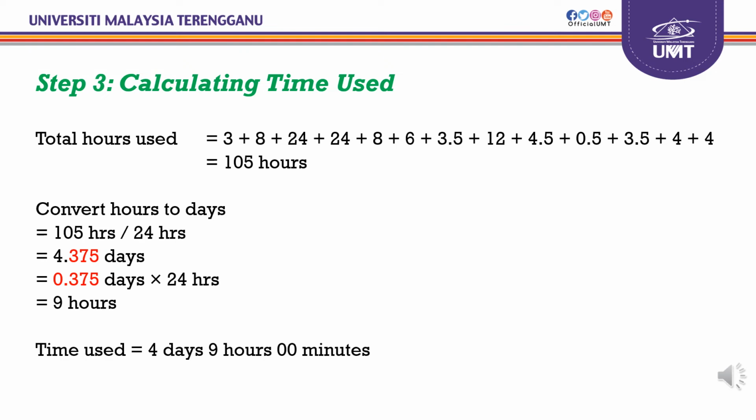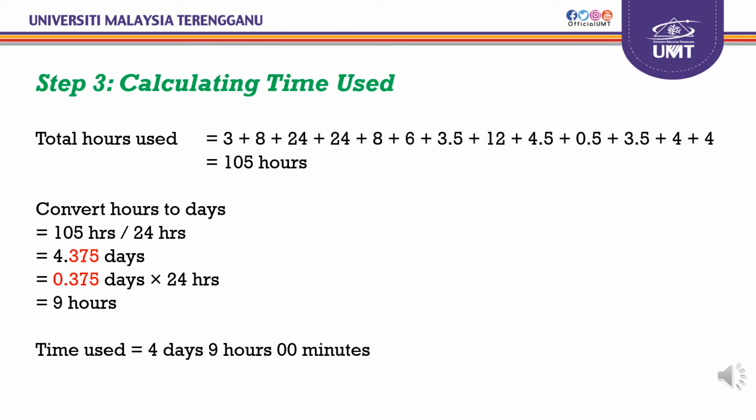So we have to convert hours to days by dividing 105 hours by 24 hours, and we get 4.375 days. So we put aside the 4 days and take the decimal part of 0.375 days multiplied by 24 hours, and we get 9 hours of operation.